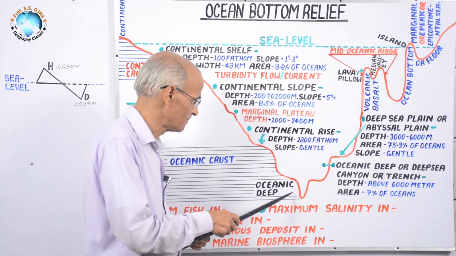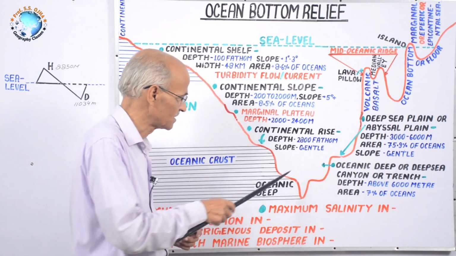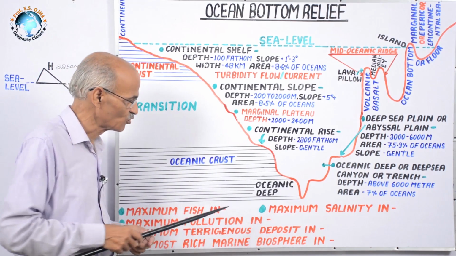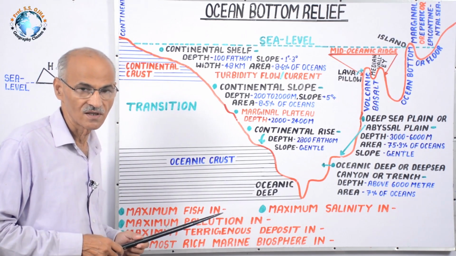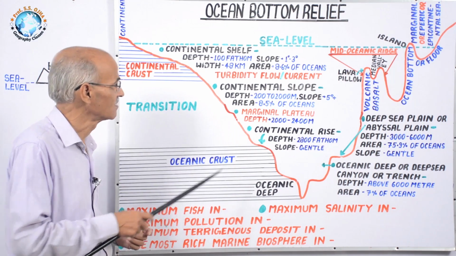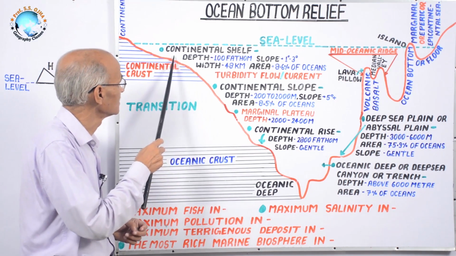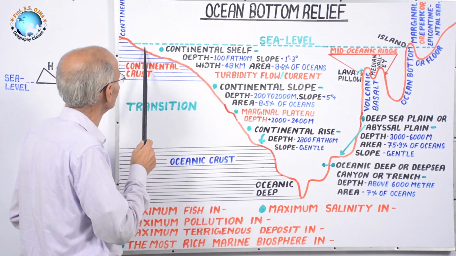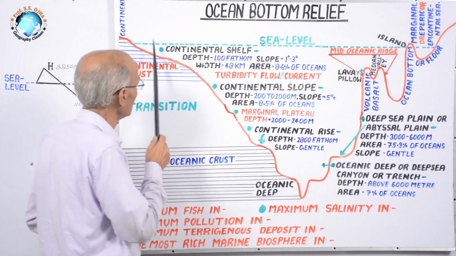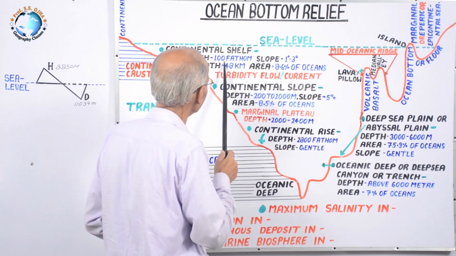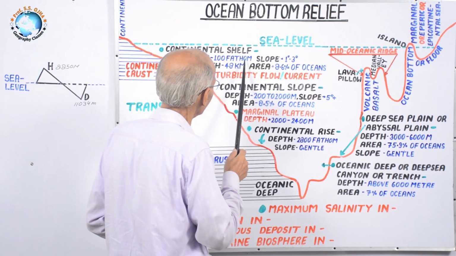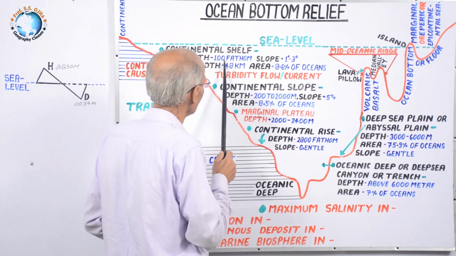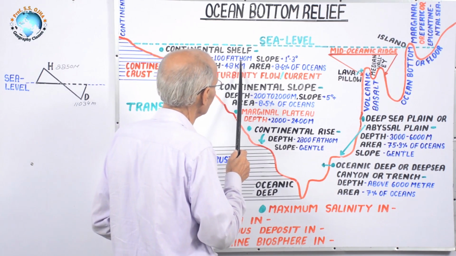But oceanic deep, oceanic ridges, oceanic trenches, these differ. It means those belong to oceanic crust. This will be discussed later on. But before that, let us study that continental shelf is in the vicinity of continent and its depth is on an average 100 fathom. 1 fathom is about 6 feet. 100 fathom means 600 feet.